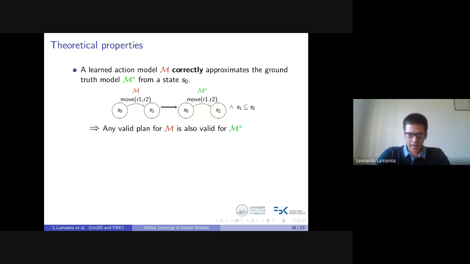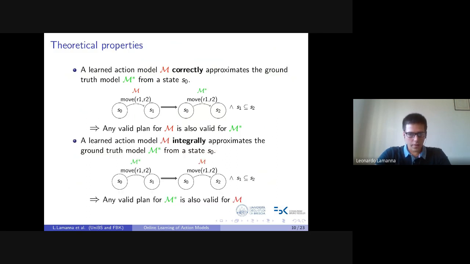So in this case, any valid plan for the learned model is also a valid plan for the ground truth one. While a learned action model integrally approximates the ground truth model if, given a transition in the ground truth model, such a transition is also in the learned model, and the destination state in the ground truth model is contained in the destination state in the learned model. So in this case, any valid plan for the ground truth model is also valid for the learned model.